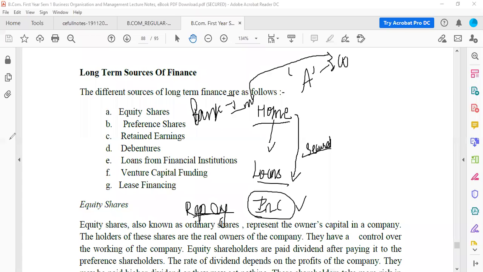So debentures are like the same loan concept. They are like a loan, but they are not a loan. Understand that debentures are like a loan. The concept is very similar to a loan. But this category of debentures is called borrowings for the company. So this is where many people get confused, because everything looks similar.